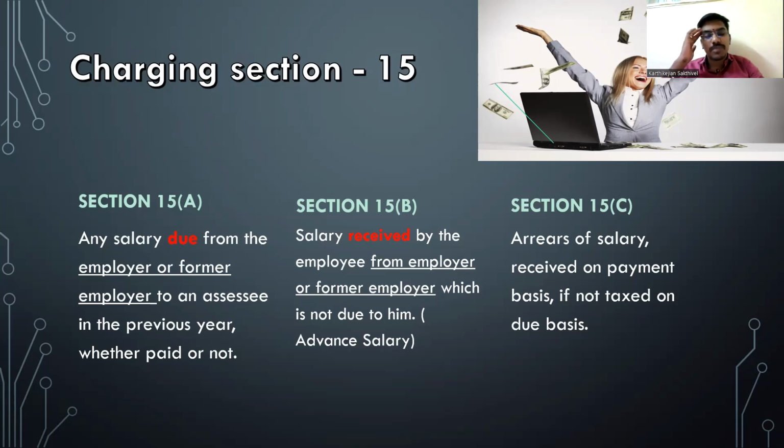So why should I remember this, Karthik, at this point? If an income is not to be charged under section 15, immediately you should remember that it is not exempt. You should check whether it is taxable under income from other sources. That is the first thing you should get into your mind while reading the charging sections of 15, 22, and 28. Okay. So now we'll dwell deep into section 15. Section 15 is the charging section. Section 15 has 3 subclauses, not subsections: 15 small a, 15 small b, and 15 small c.